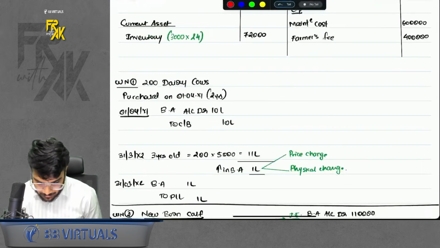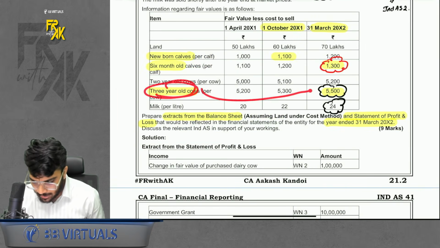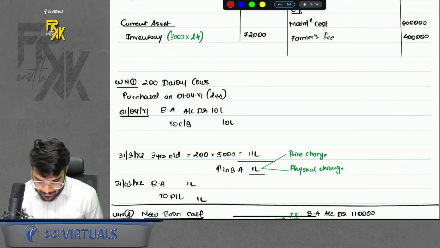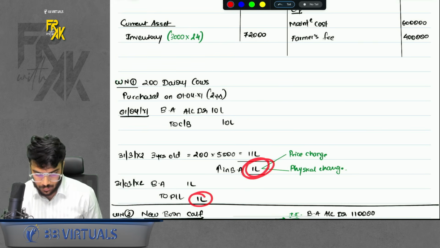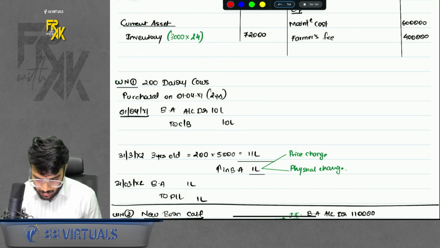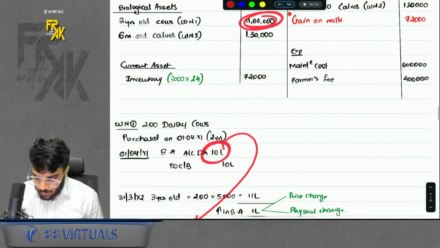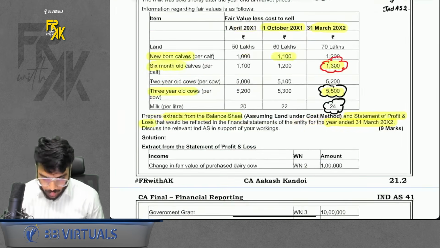If they were 2 years old previously, now can I say they become 3 years old? And on year end, their value will be 5,500, right? So from 10 lakhs, their value became 11 lakhs. Whatever the increase is, you will book in profit and loss. So what will be the impact on the balance sheet? You had a biological asset of 10 lakhs increased by 1 lakh, so you will record in the balance sheet at 11 lakhs. And for gain, you will record only 1 lakh gain, right? Simple.